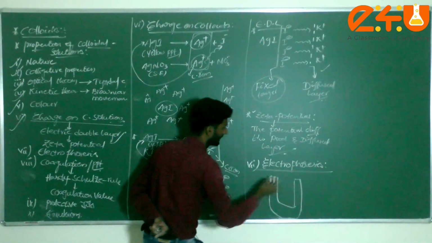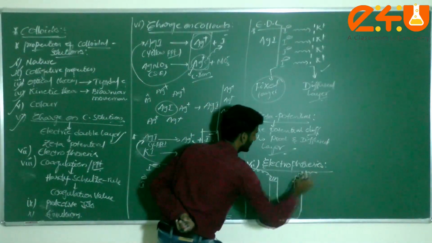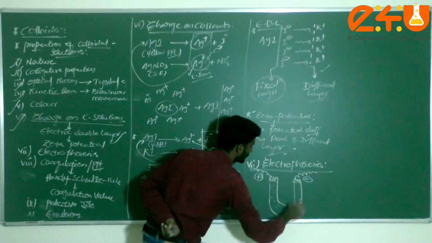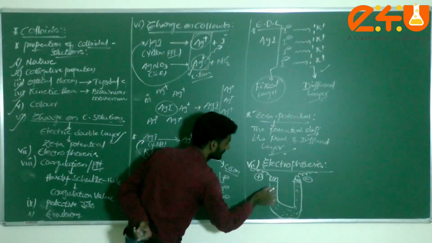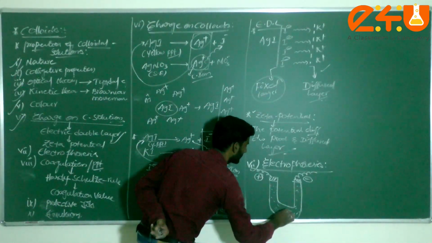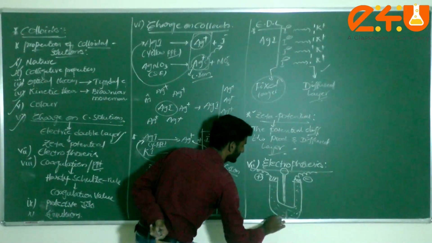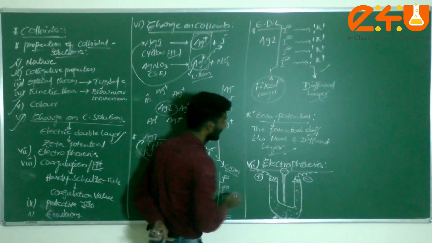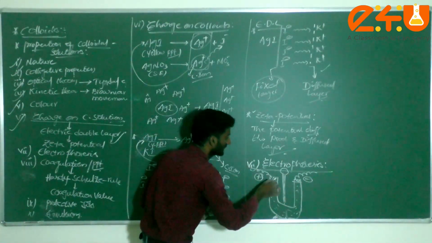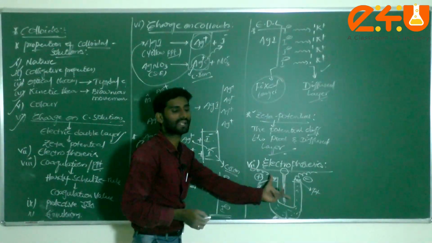This is a U-tube which has the two electrodes. I can consider this one plus and this one minus, and these are the colloidal particles, dear students. Am I correct or not? We are taking a small reservoir here. Now what will happen after you pass the electric current or electric potential across the two platinum electrodes?